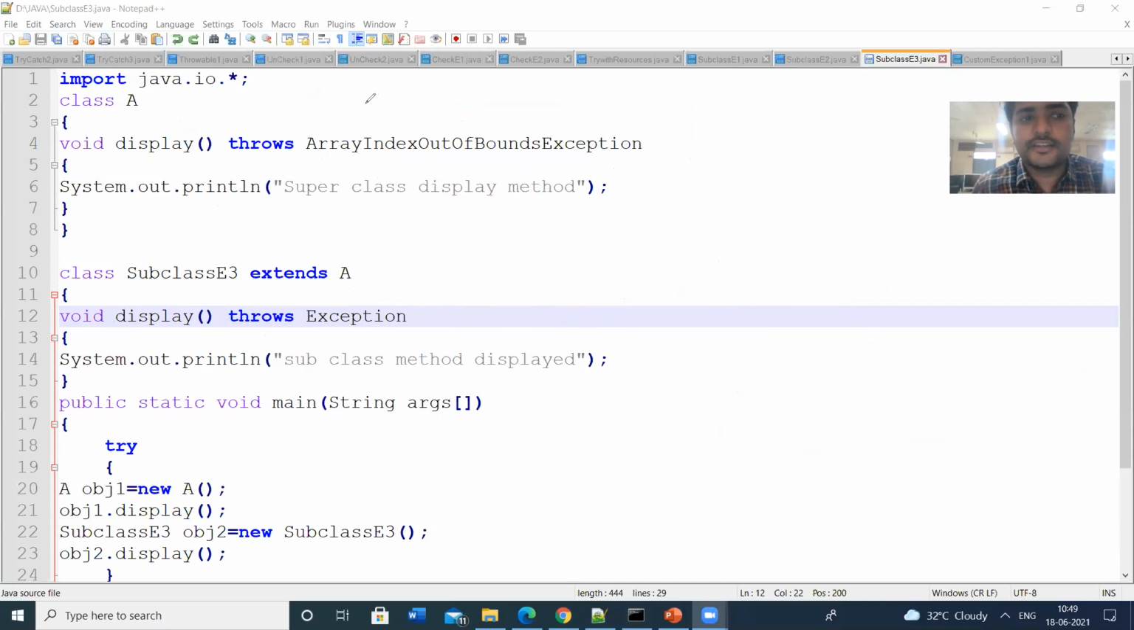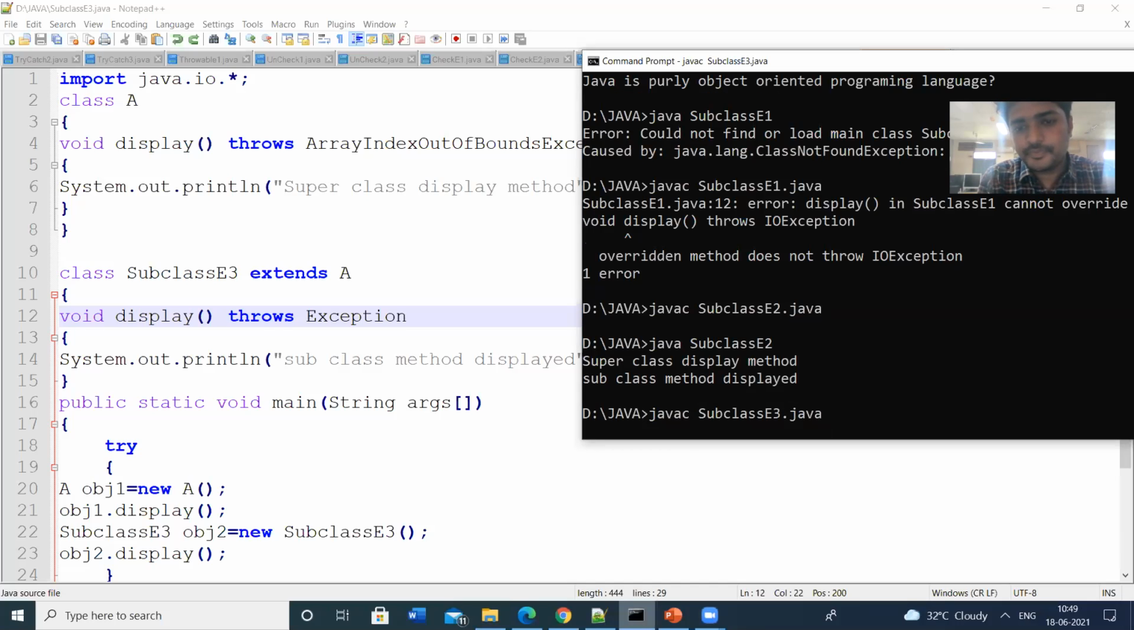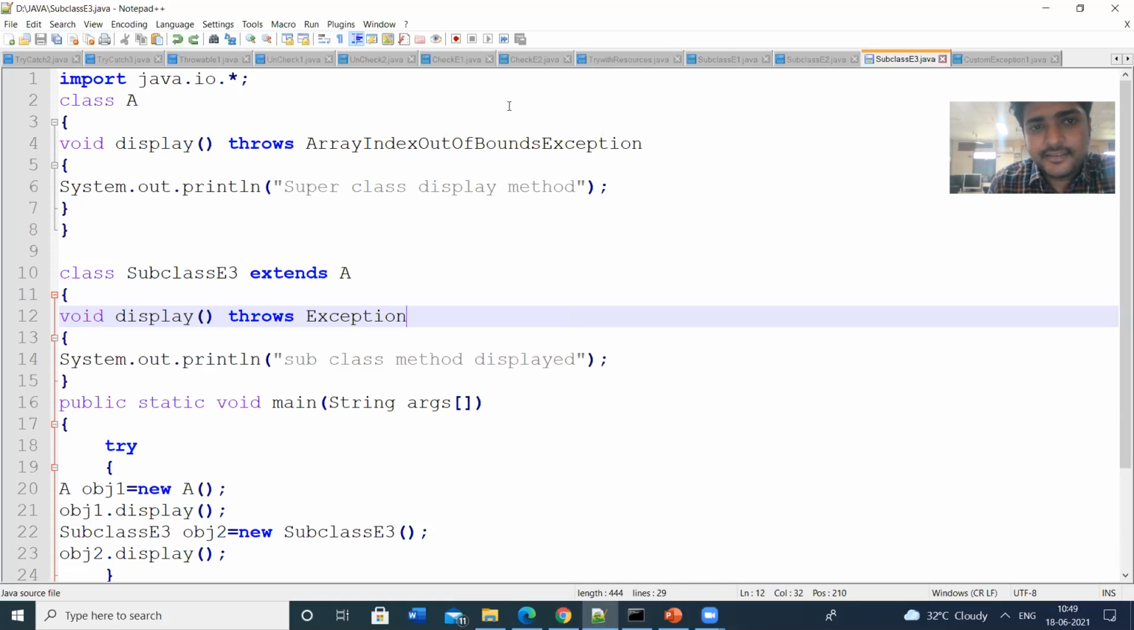When the superclass method throws an exception, let us see this output first. javac, the program name is subclass exception3.java. So I got an error. The compiler has written some error. So why? Because here, array index out of bound.